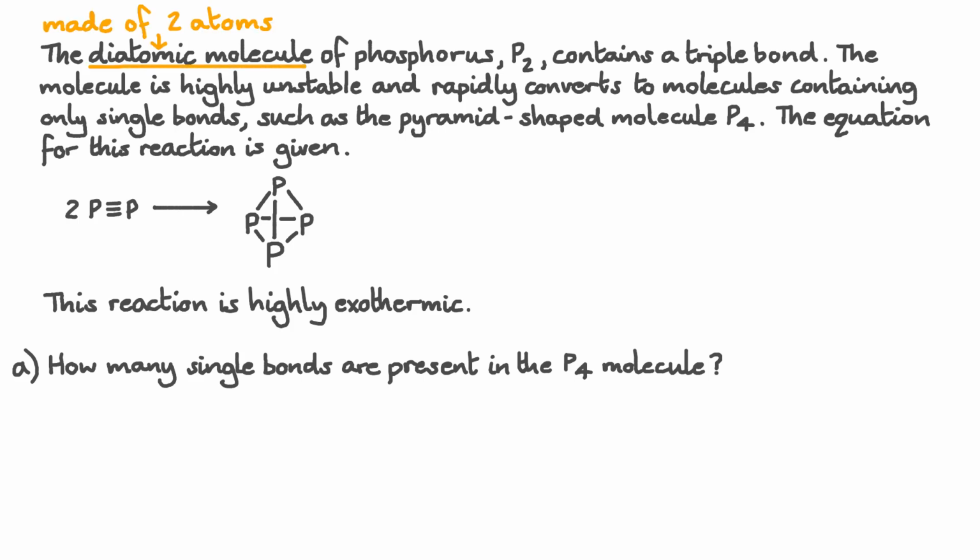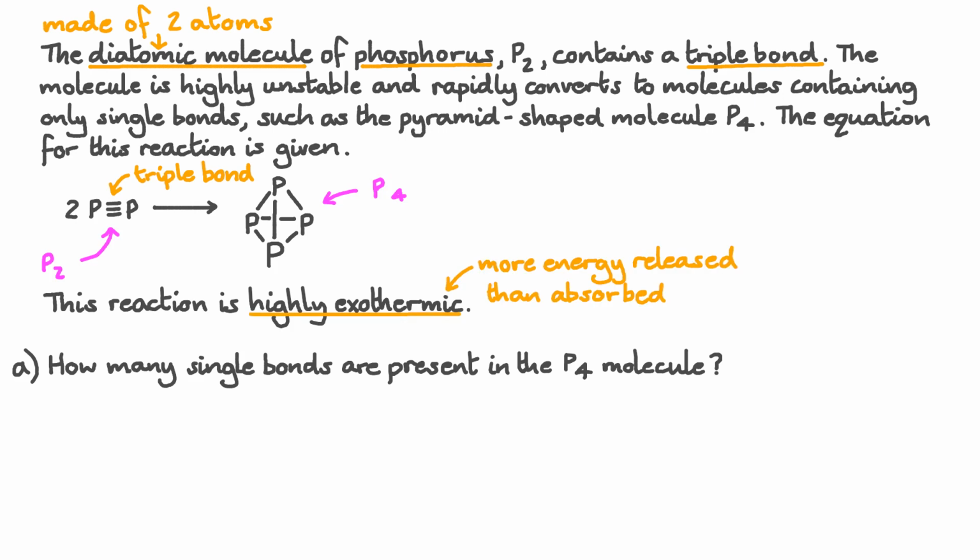We're introduced to the diatomic molecule. That's a molecule containing 2 atoms of phosphorus, meaning both atoms are phosphorus atoms. In this molecule, there's a triple bond, meaning 6 shared electrons between the 2 phosphorus atoms. We've been given an equation where we see 2 of these P2 molecules reacting to form one P4 molecule. And we've been told this reaction is highly exothermic, which means much more energy is released because of the reaction than is absorbed. The first question is fairly simple.